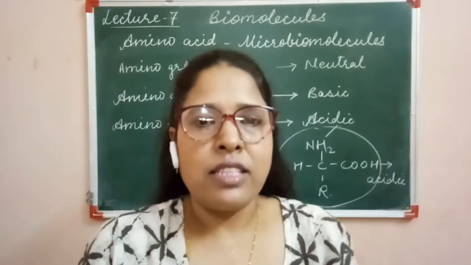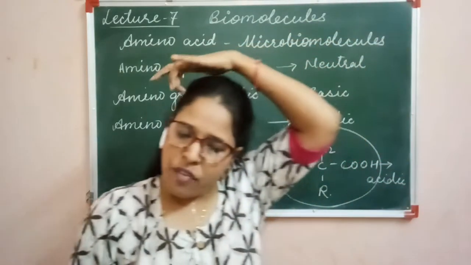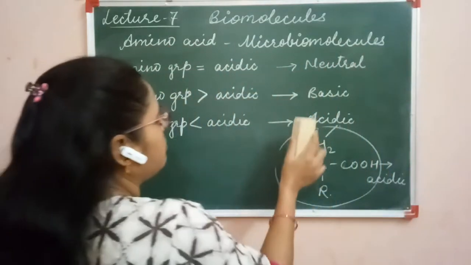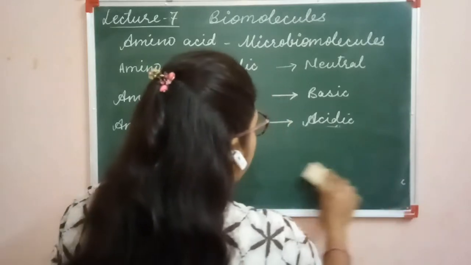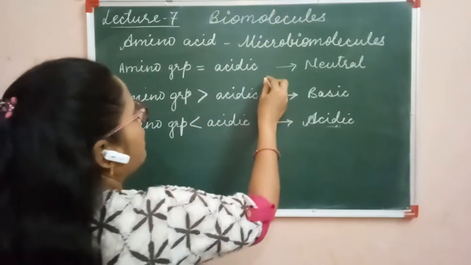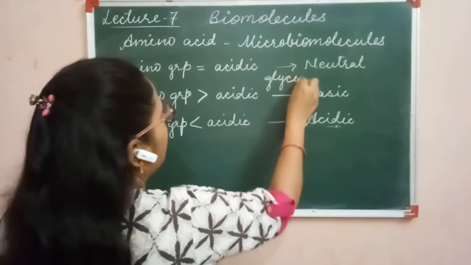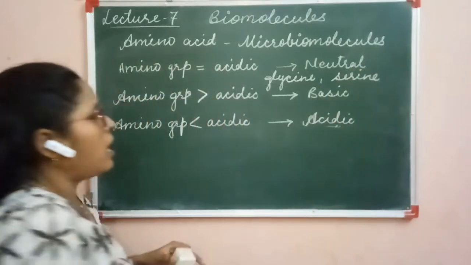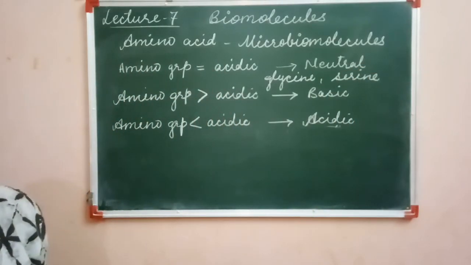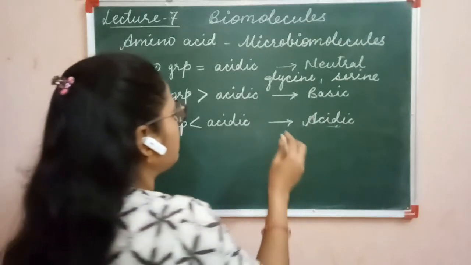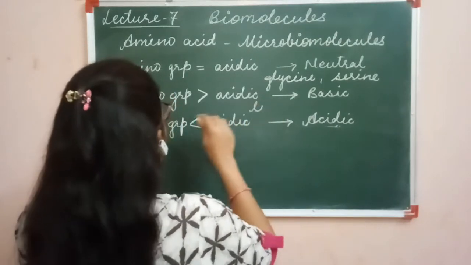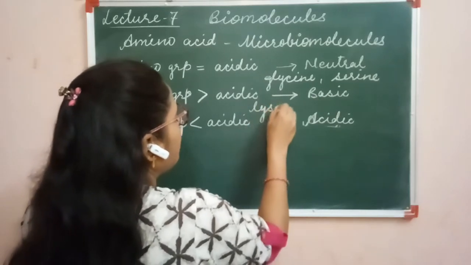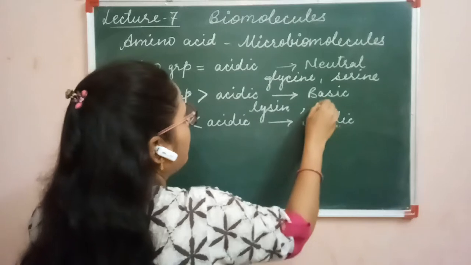Now the examples of neutral amino acids are glycine and serine. The examples of basic amino acids are lysine and arginine.